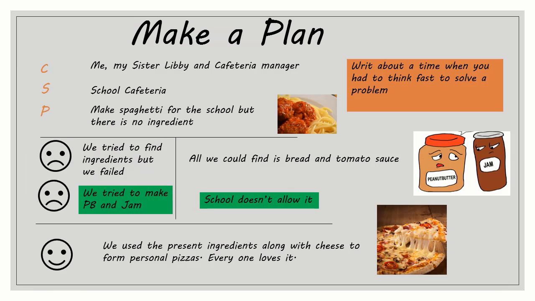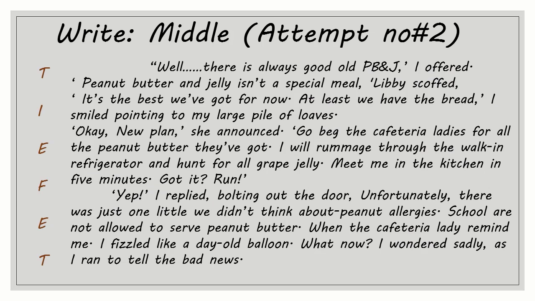Now, we are going to go for our second idea, which is again going to fail: we are trying to make peanut butter and jam. School doesn't allow it. Let's see how I have implemented that. Again, I'm going to use TIFEET because I've decided the transition, the idea, the event section, the failure, and emotions, and then the transition.